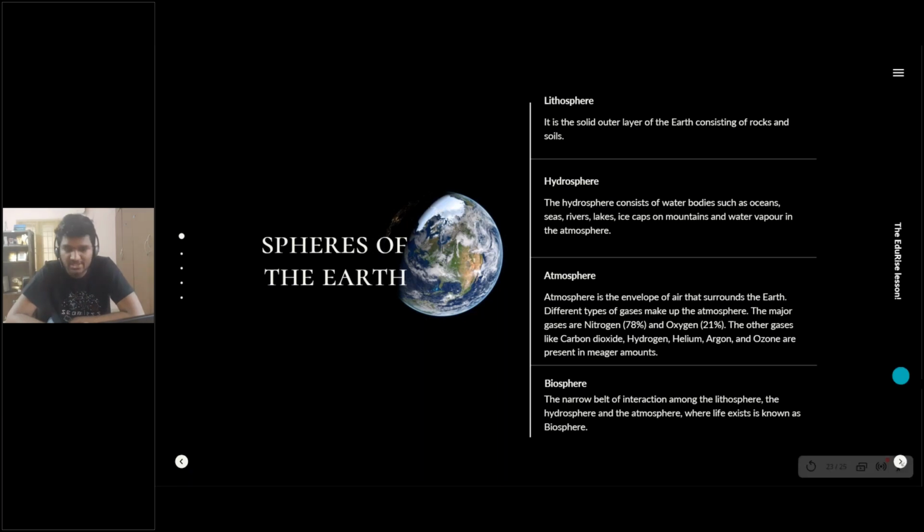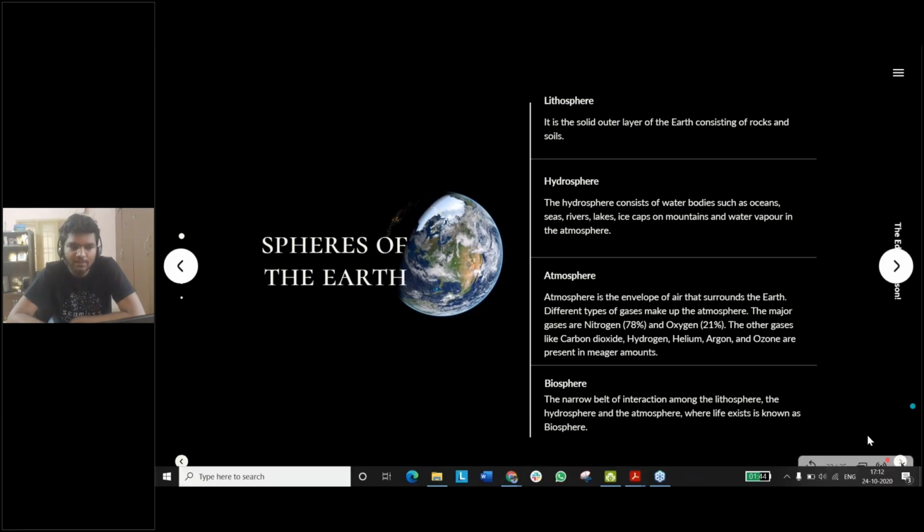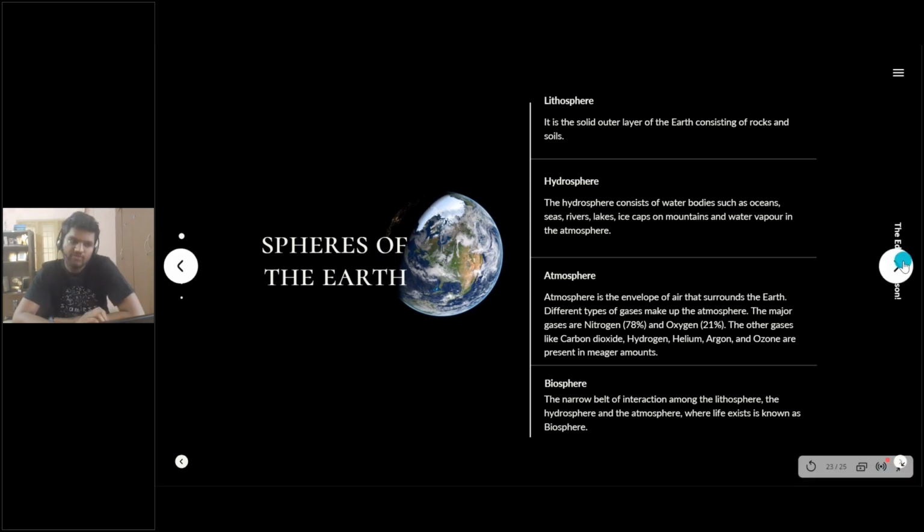And that's the fourth thing, which is called the biosphere. The narrow belt of interaction among the lithosphere, the hydrosphere, and the atmosphere where life exists is known as the biosphere. Of course, all the places together where we live, where life is possible, that's what is called the biosphere. It doesn't include humans alone. It includes animals, birds, plants, trees, everywhere where life is possible. That's where there is biosphere.